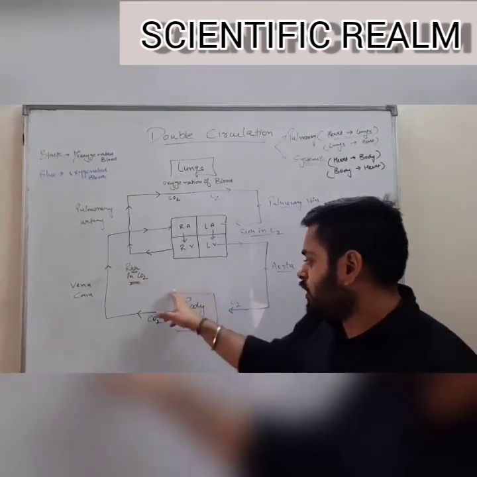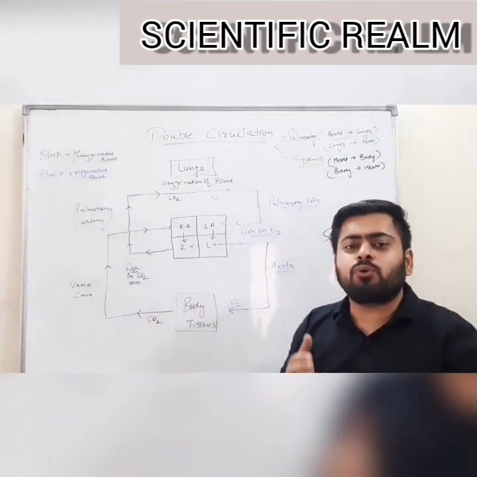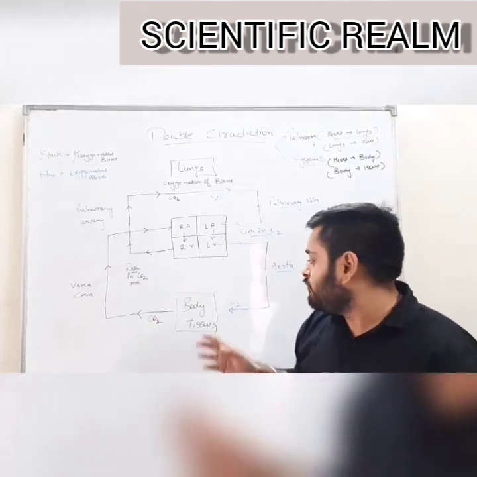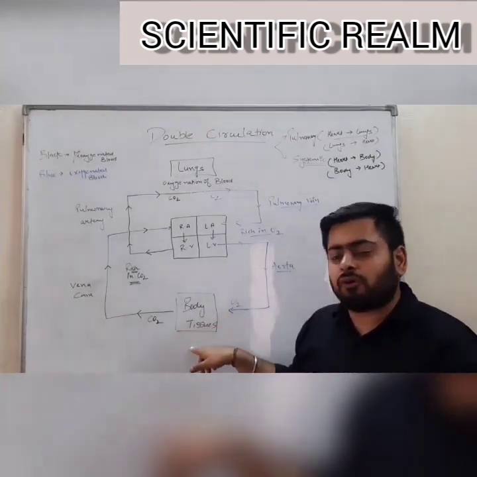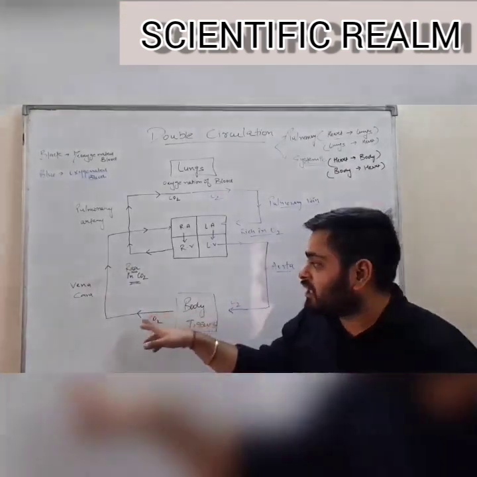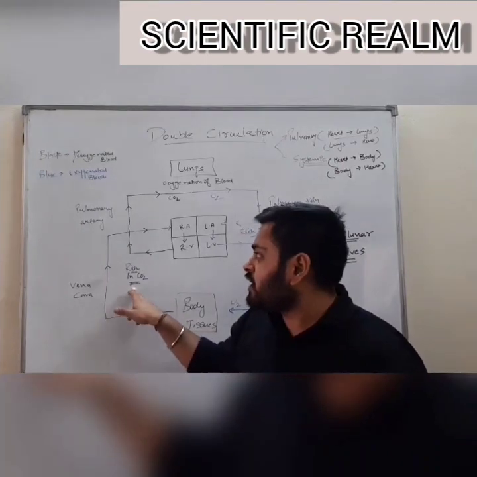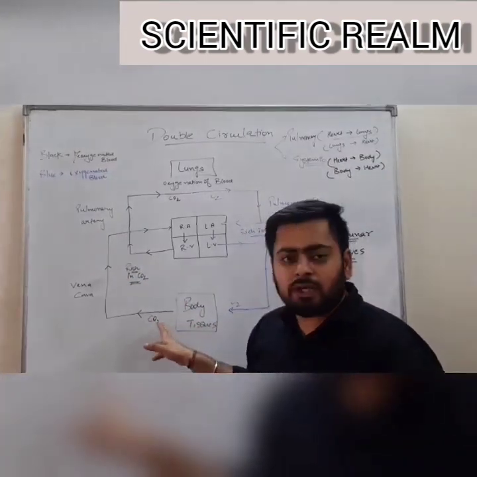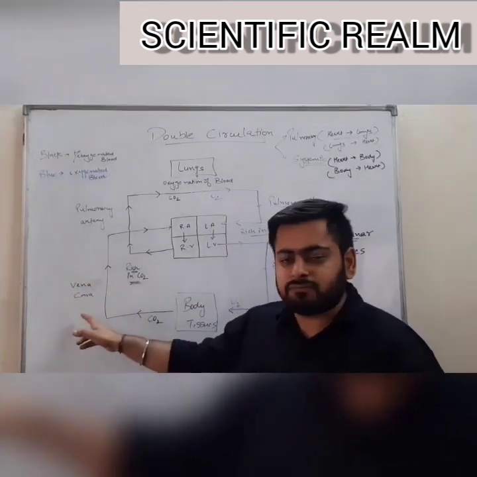Remember, when body tissues are working, it means the whole of the body is undergoing metabolic activities. And when the metabolic activities are happening, we are using oxygen. Thus, the body tissues get deprived of oxygen and are rich in carbon dioxide. That carbon dioxide is eliminated via blood. And that blood, which is rich in carbon dioxide, is known as deoxygenated blood. The deoxygenated blood from the body tissues is collected via vena cava.